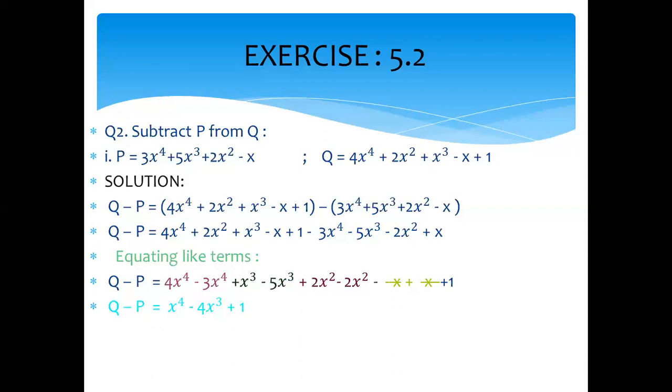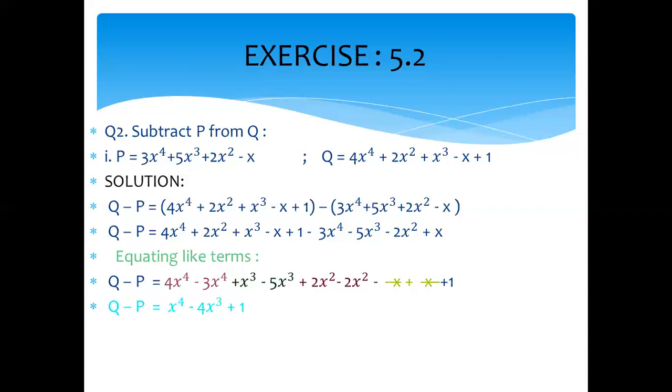And you can see easily on the screen that I changed all the signs of the terms which are after the negative sign. Minus 3x4, minus 5x cube, minus 2x square, and plus x. Now the same procedure, equate the like terms. The highest power is 4, then cube, then square, then x, and at the end is constant. We rearrange the terms, equate the like terms, 4x4 and minus 3x4, x cube and minus 5x cube, 2x square and minus 2x square, minus x plus x, and only one constant term with us, which is plus 1.